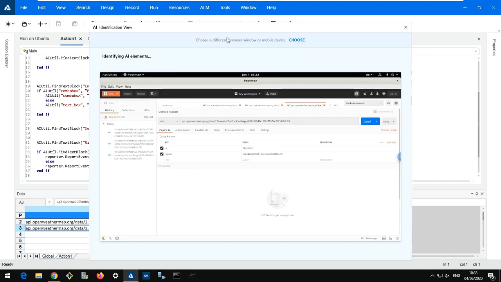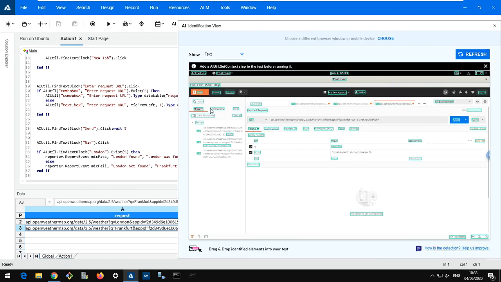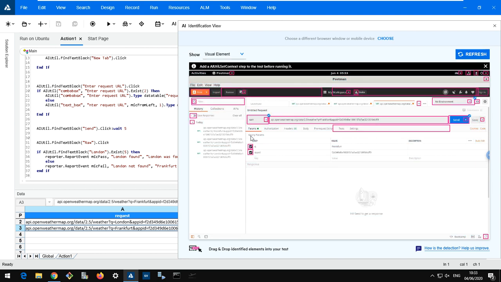So let's refresh here the AI engine. Now you can see here, you can capture basically every text, and I can also go to the visual elements and you can see here what I'm able to capture. New tabs, I can capture the buttons. I have here the text fields. And it's also based on the fact that I'm running on a virtual machine, so I don't have enough resources. If I would run it from a laptop or our dedicated resources, where I have dedicated resources, it should be a better recognition.